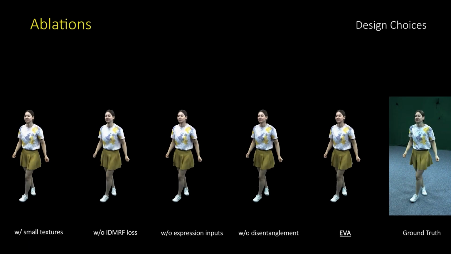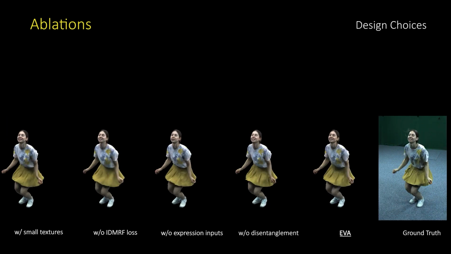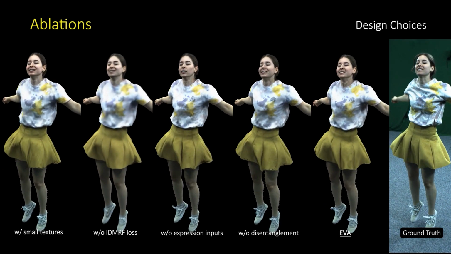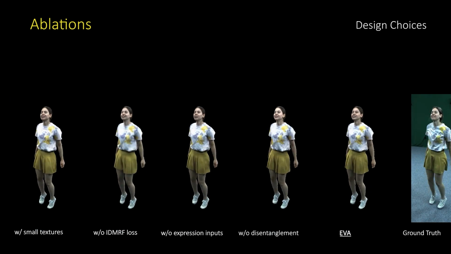We conduct ablation studies to assess the impact of our key design choices. First, reducing the texture embedding size also reduces rendering quality and introduces artifacts. Second, incorporating the IDMRF loss improves sharpness and enhances reconstruction of fine-grained details. Next, omitting expression parameters as driving signals prevents accurate facial appearance reconstruction since appearance is solely predicted from body motion. And finally, a model without disentanglement learns facial appearance from expression parameters and body motion, predicting a slightly inaccurate expression, whereas EVA more precisely reconstructs facial expressions as it's completely disentangled from body motion.